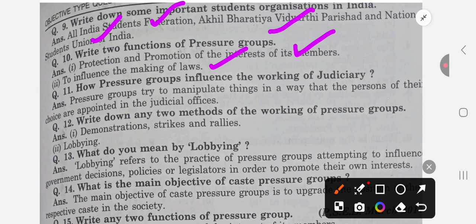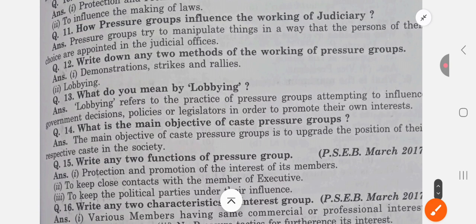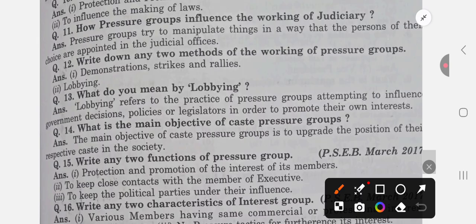Pressure groups try to manipulate things in a way that persons of their choice are appointed in the judicial offices. Write down any two methods of the working of pressure groups: demonstration, strikes, and rallies. Lobbying. What do you mean by lobbying? Lobbying is basically the practice of pressuring and influencing the governmental decision in their own favor, and it is done by meeting legislators or policy makers.